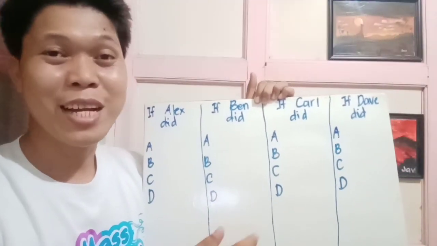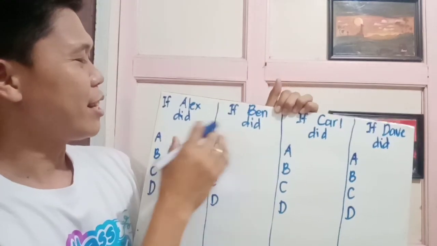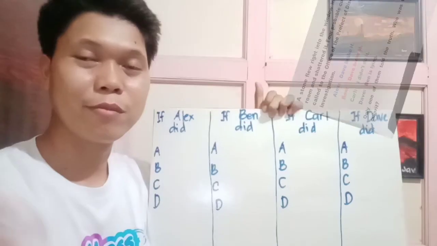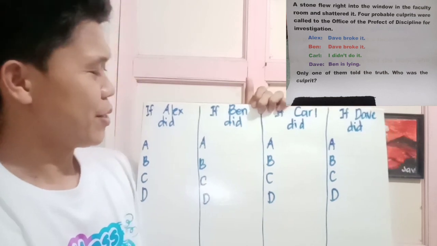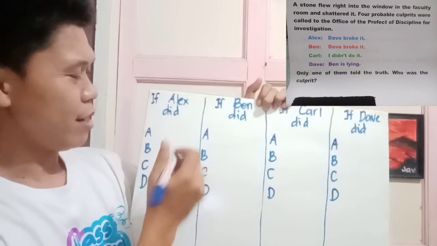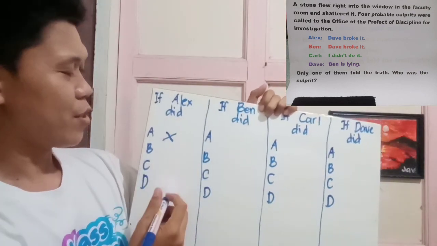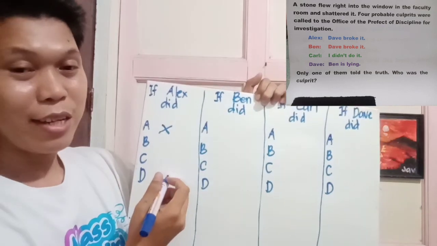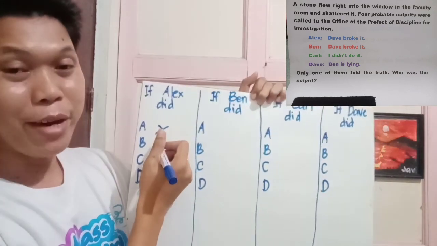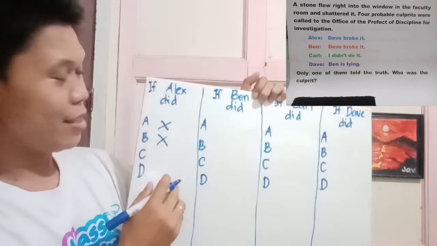We will do just exactly the same with what we did earlier. Let's start with the assumption that Alex did. Assuming that Alex was the culprit, then the statement of Alex, "they broke it," must be untrue. So we'll put an X. The same with the statement of Ben, which is, "they broke it," because Alex did it.